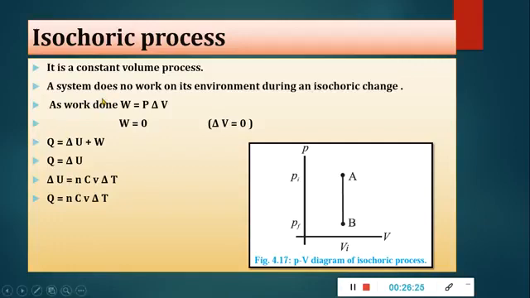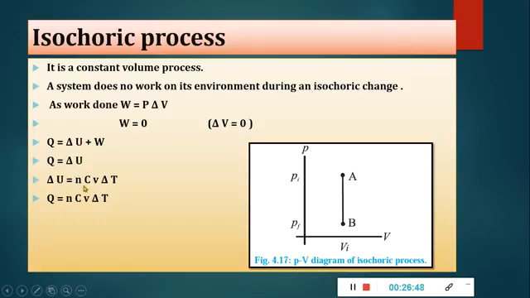So here in this case, a system does not work on its environment during an isochoric change. Isochoric, there will be no change in the volume, so there will be no expansion, so no work done. So here we will get W is equal to 0 because delta V is 0. So Q is equal to delta U plus W. W is 0, so we will get Q is equal to delta U.